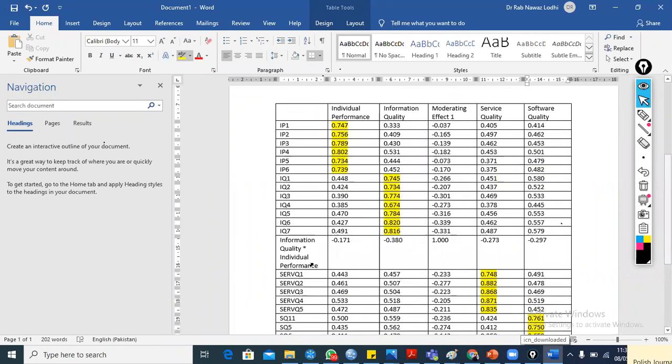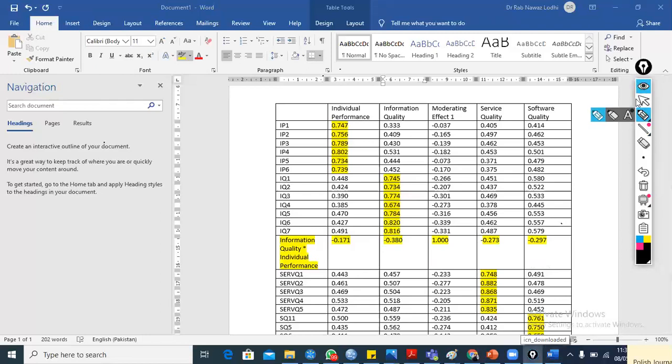This is the moderator, and we cannot compare the moderating values in the same way, because the moderator has only a single item construct. But the moderating value with itself is greater, and it is lesser with the other constructs. So it also shows confirmation of discriminant validity.